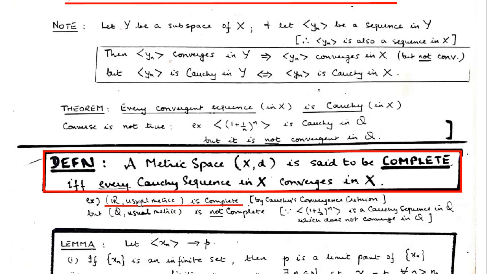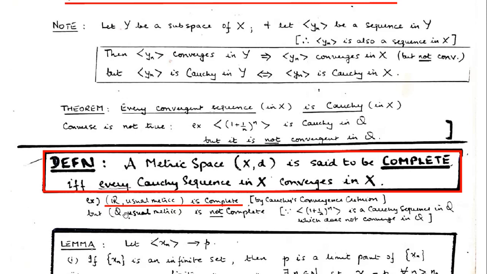So with respect to the usual metric, R is a complete metric space. That comes out through Cauchy's convergence criteria, because every convergent sequence is Cauchy, and every Cauchy sequence in R is convergent. So that's the Cauchy convergence criteria. And here is one example of a metric space which is not complete.